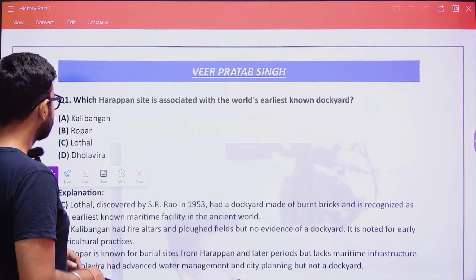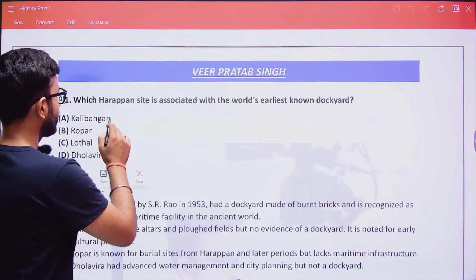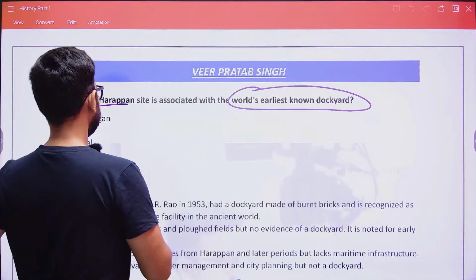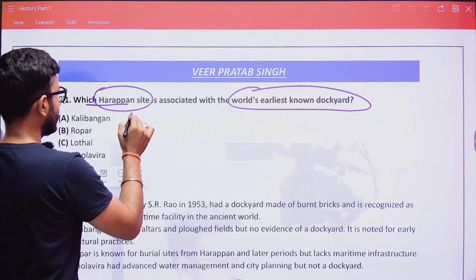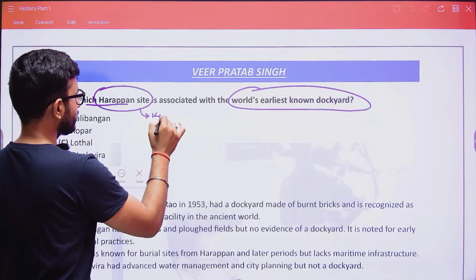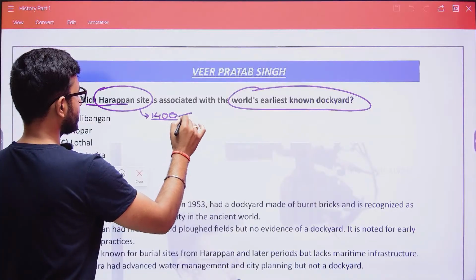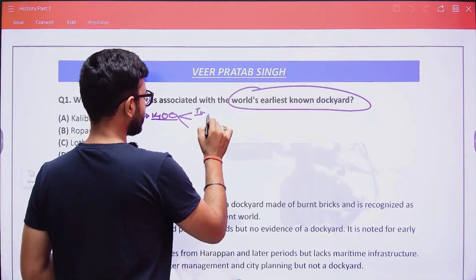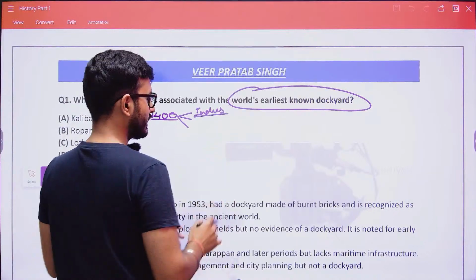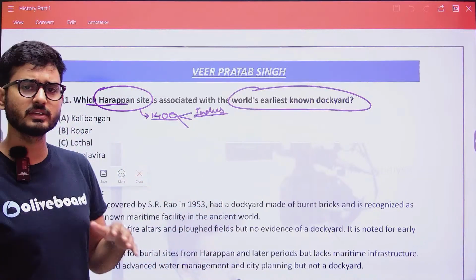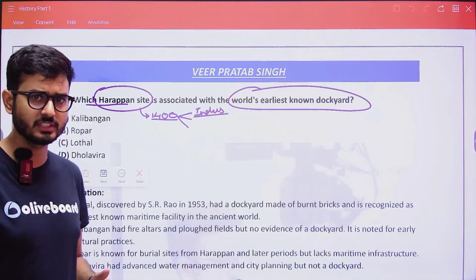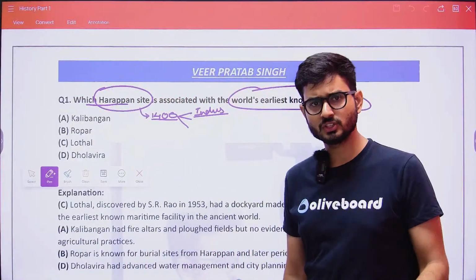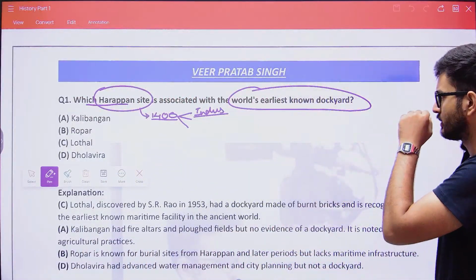Yes, so the first one is: which Harappan site is associated with the world's earliest known dockyard? Now, when we talk about the Harappan sites, around 1400 settlements have been found, and the majority were found initially on the banks of river Indus. However, many other settlements were found on various other rivers such as Ravi, then Chenab, then the Satluj, and then the